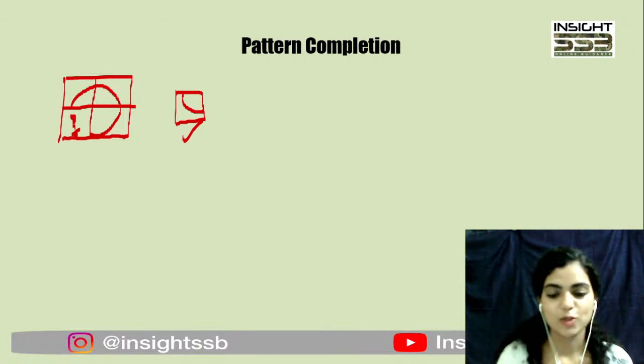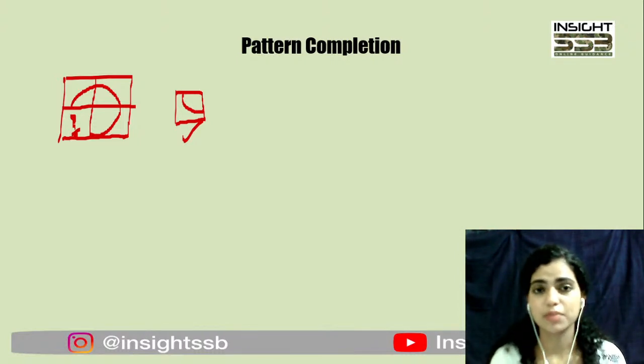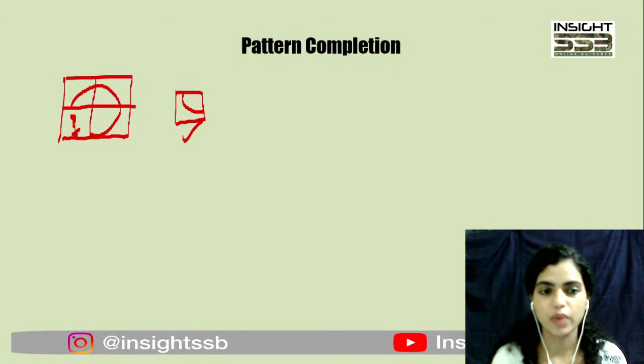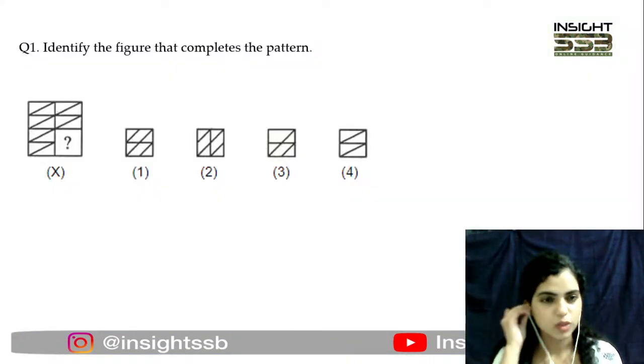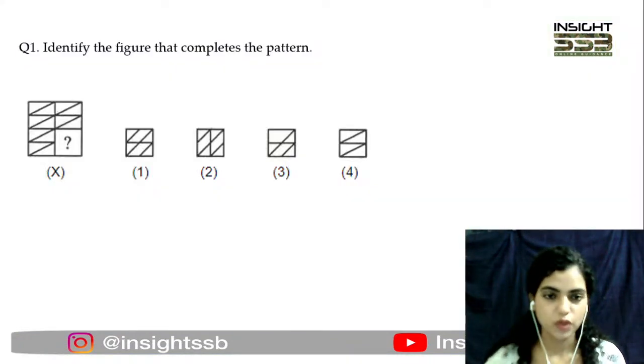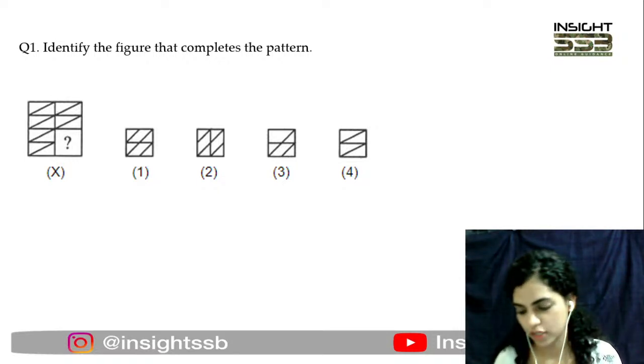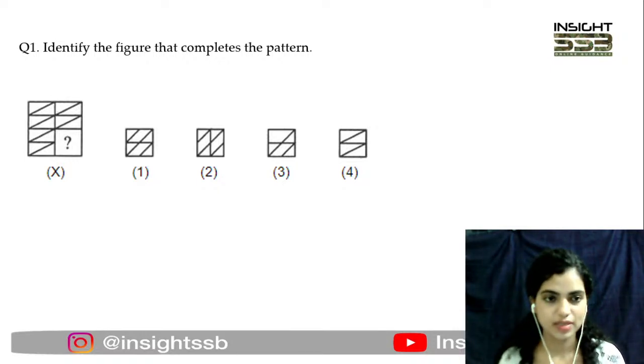Perfect. Right. Thank you. So now that we know what pattern completion questions are, here are your questions for today. I have given you this figure X, and I've given you four options. You just have to tell me which particular option will complete this figure. All right. Quickly tell me. You just have to visualize here. Look carefully at the other three parts.